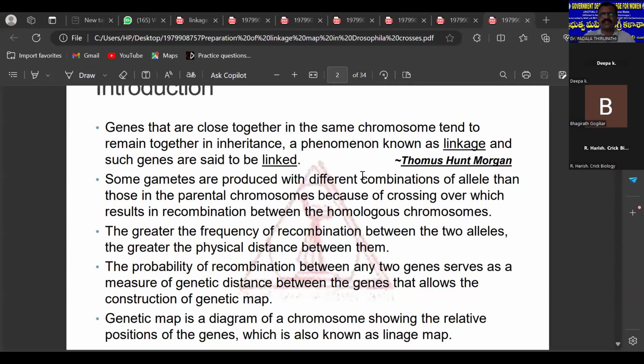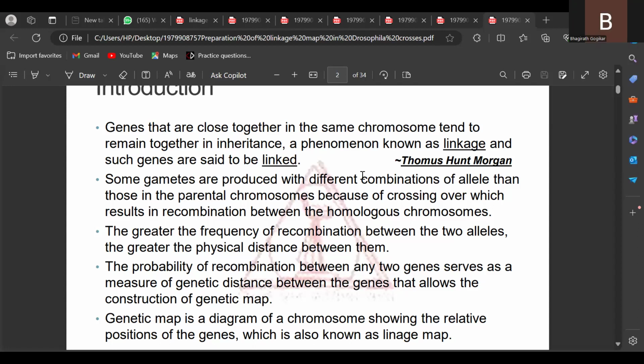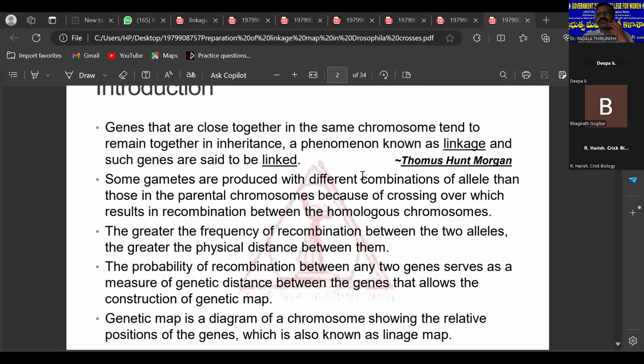When these linked genes are separated by a small phenomenon during the cell division process, it is known as crossing over. This crossing over led to the construction of genetic maps or chromosomal maps, because crossing over is the proof of the linear arrangement of the genes.